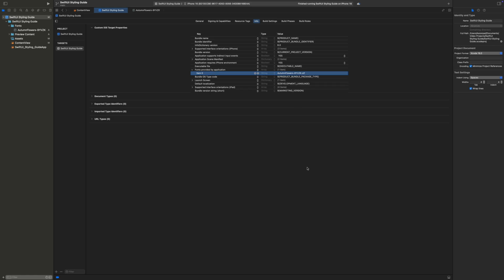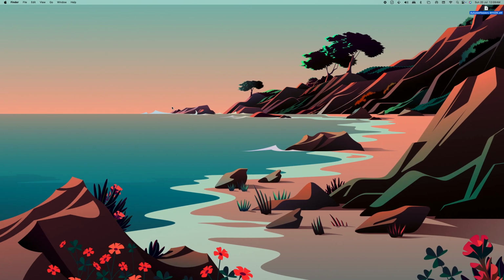Now here's the thing that's gonna mess with you, and I wish someone had told me this earlier. The font name you use in SwiftUI's dot custom isn't always the file name. You need the PostScript name from inside the font file. Yeah, I know it's weird. Here's how you figure it out.